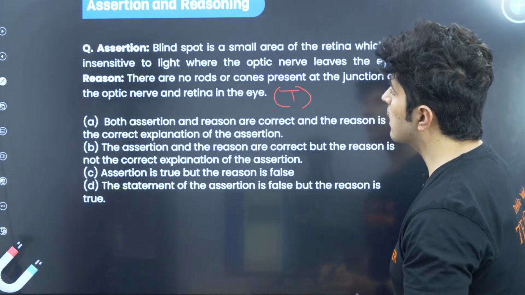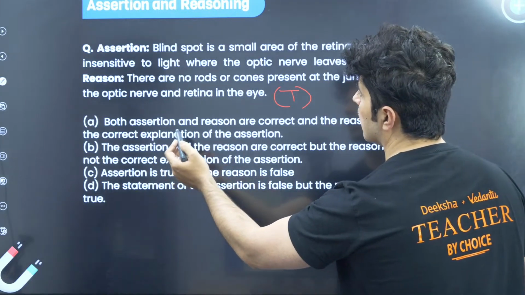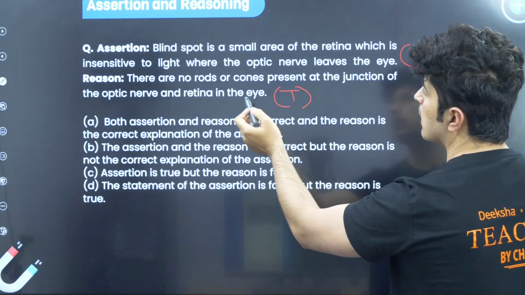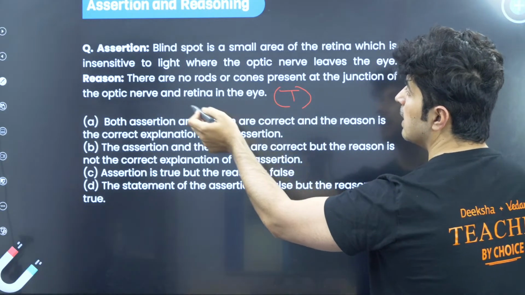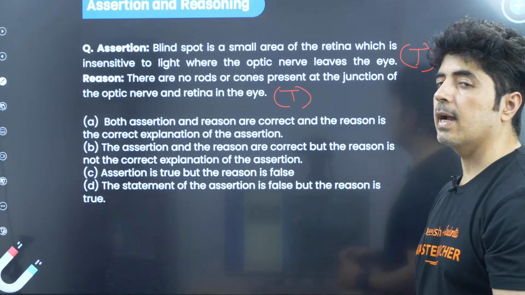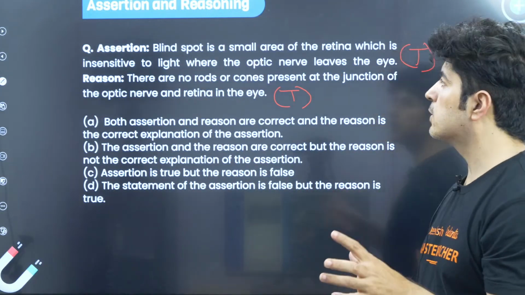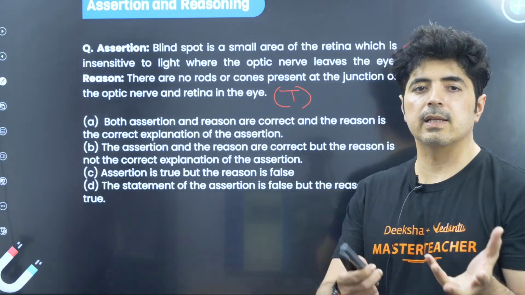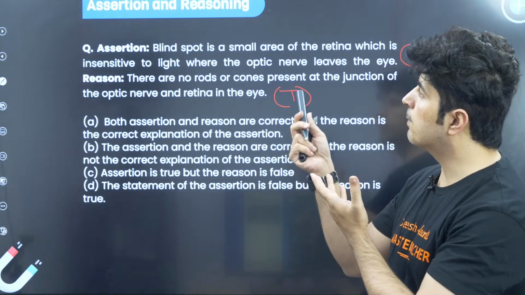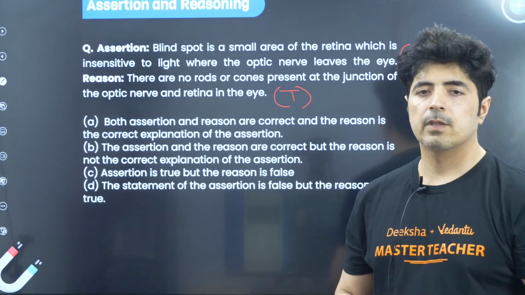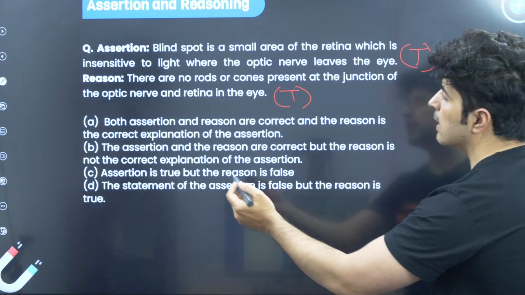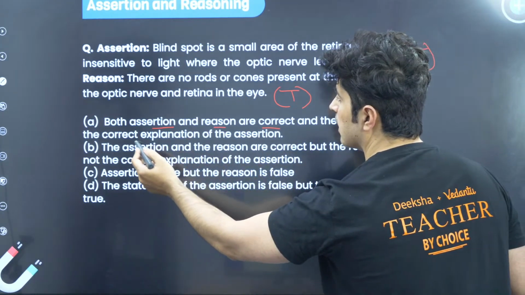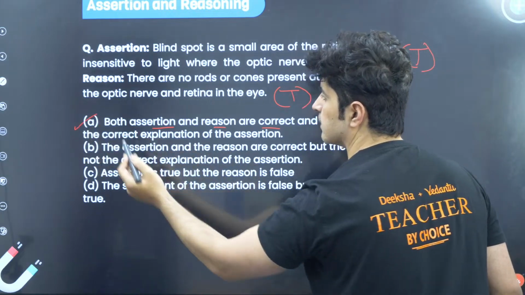All right, so let's see how it goes. The assertion is true, the reason is true, and as you can see, the reason is able to explain the assertion. At the junction, there are no rods or cones present, and because of that the blind spot happens, right? So both assertion and reason are correct, and the reason is the correct explanation of the assertion.